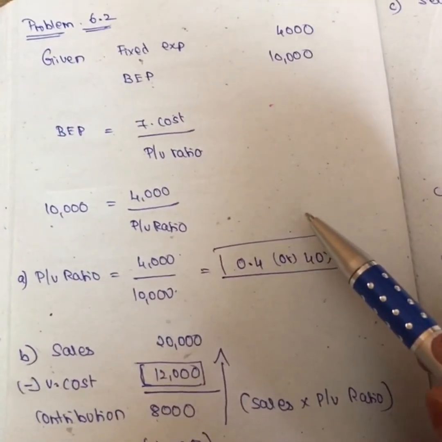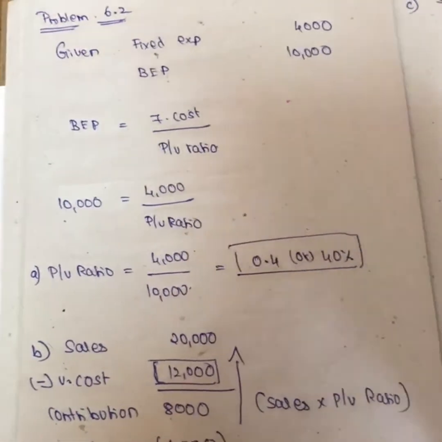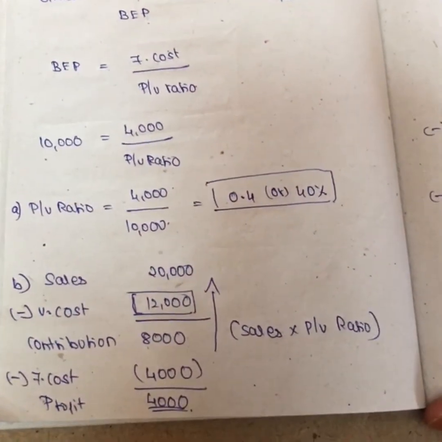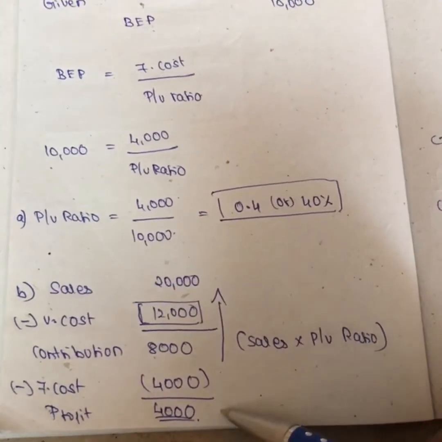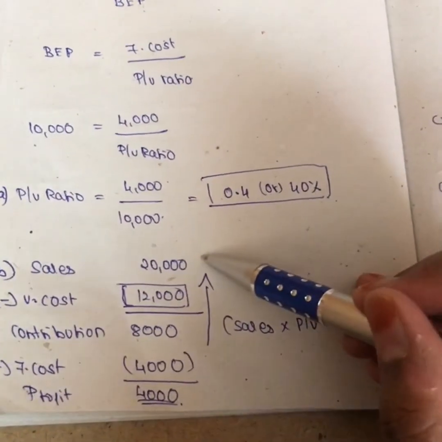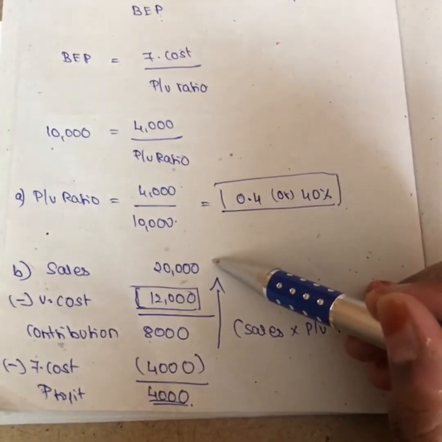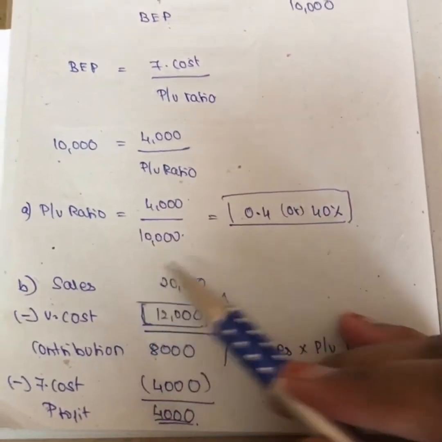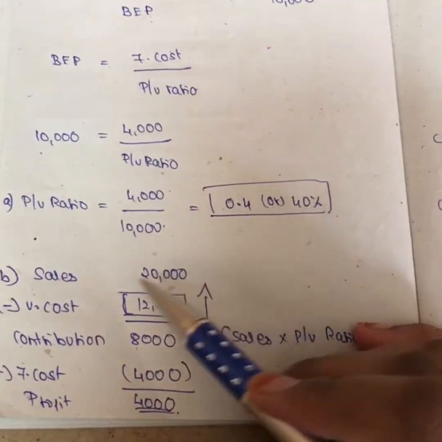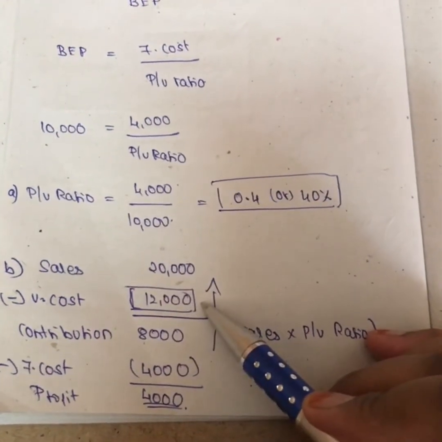Okay, so this is the first part of the question. They asked you to calculate PV ratio, and this is how we calculated PV ratio. Second part of the question is, what is the profit? So here he is asking what is the profit if the sales is 20,000. So they have given you the sales as 20,000, and you have to calculate the profit as 4,000. So sales given is 20,000, and we don't know any variable cost in this question, girls.